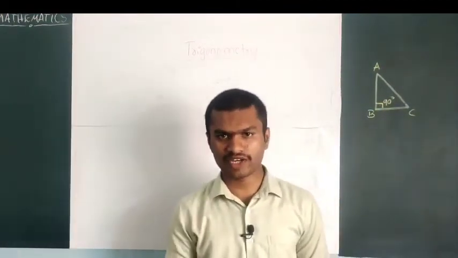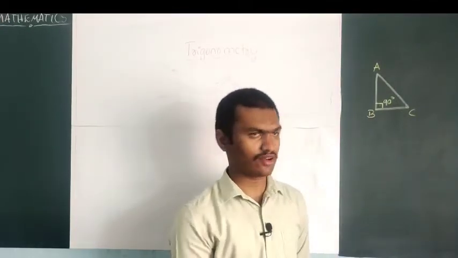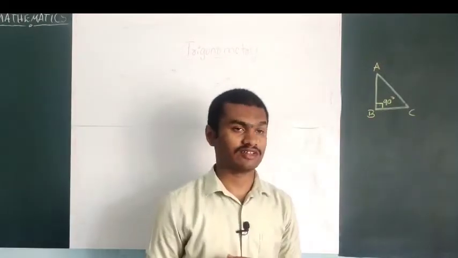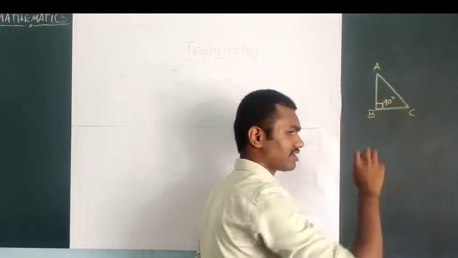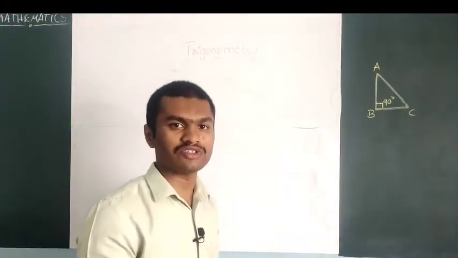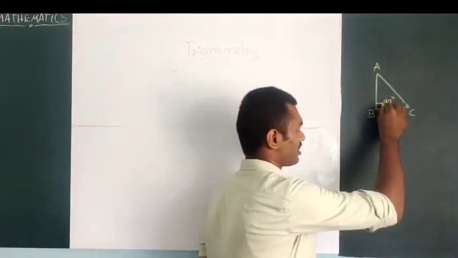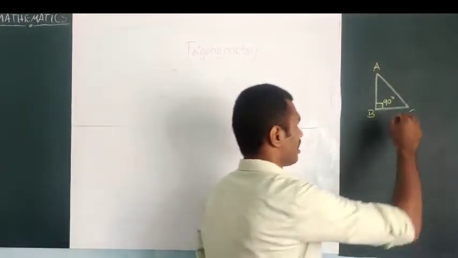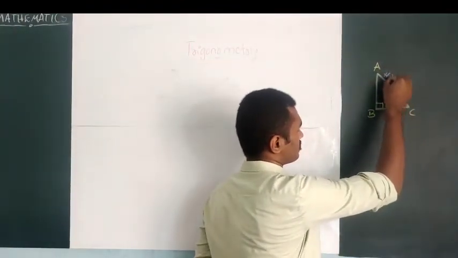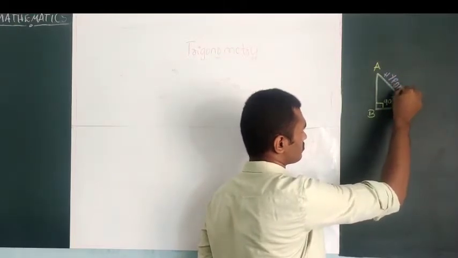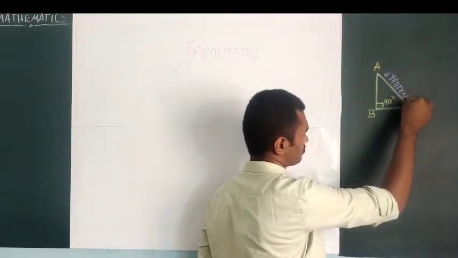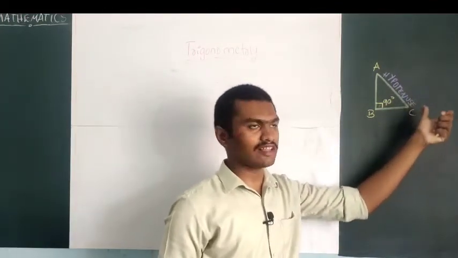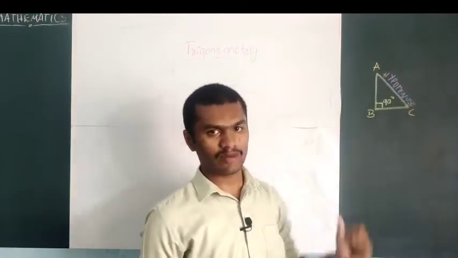You have already read the Pythagoras theorem, right? Using that Pythagoras theorem, can you identify the hypotenuse side? Which is the hypotenuse side here? The side of a triangle which is opposite to the angle 90 degree is called the hypotenuse side. This is the hypotenuse. So the side which is opposite to angle 90 degree, this side is called the hypotenuse side.